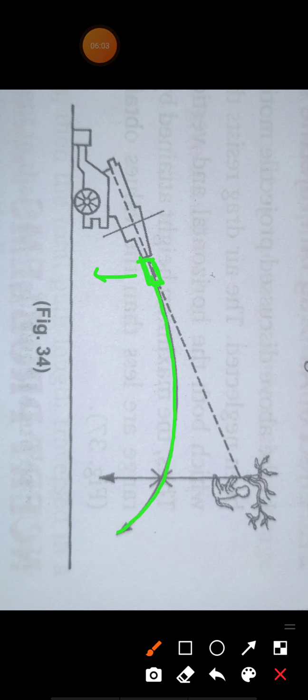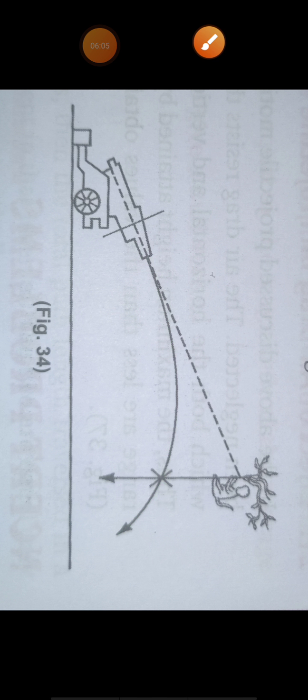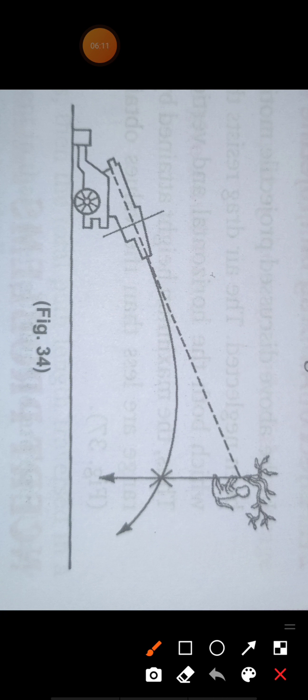But in a particular situation, suppose at the same moment when you are shooting the gun, the monkey starts falling in the downward direction. If the monkey starts falling at the same time, then your bullet will hit the monkey. Do you know why? Because suppose you are throwing the bullet and the monkey starts falling.